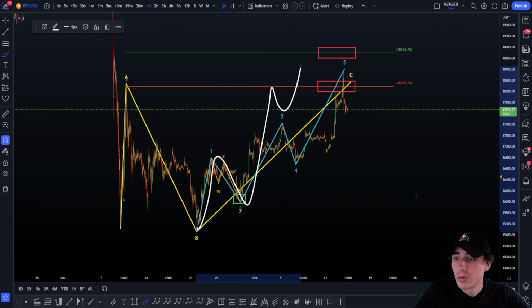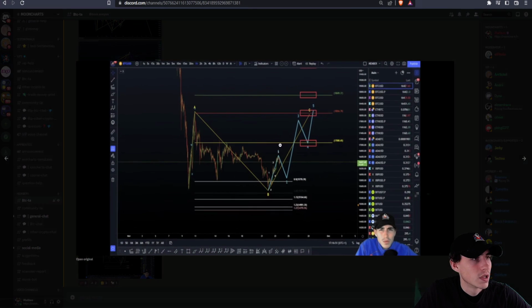If you go, for example, on the Discord server right here in the BTC advice, I'm going to cover something after that really quickly. But here, for example, for the ABC, I was looking for this wave 1, 2, 3, 4, 5 into the 120 extension before it retraces. So impulsive.